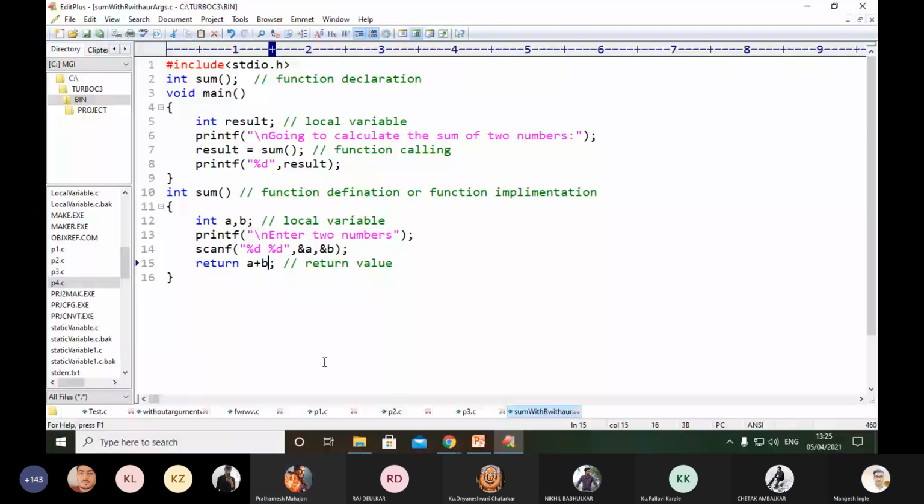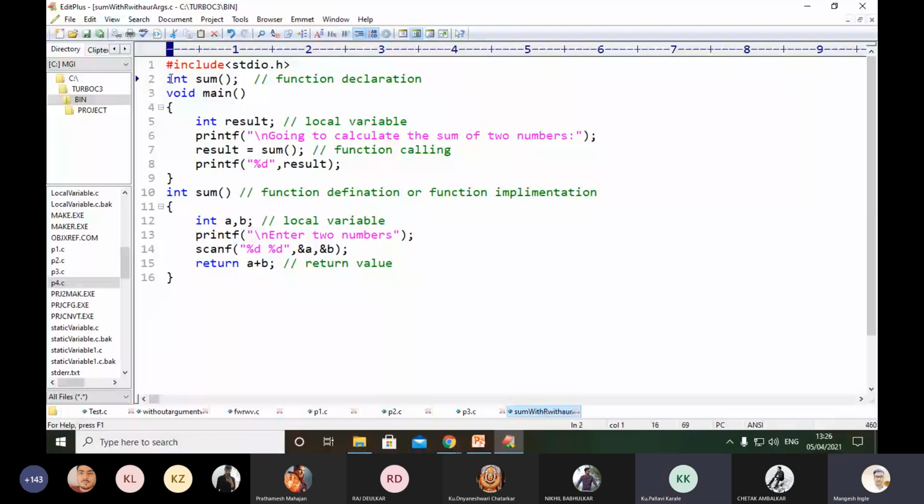Return as a 0, right? If my function is generating some kind of result, then on the basis of that we have to provide some kind of return type. That return type depends on the result. So here a plus b means 5 plus 10, like 15. 15 is an integer value. Because of that, at line number 2, I am providing the return type as integer. Is that clear, guys?